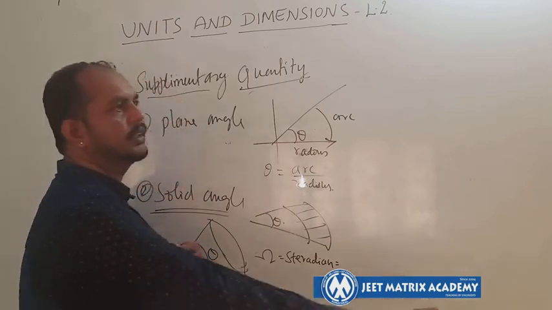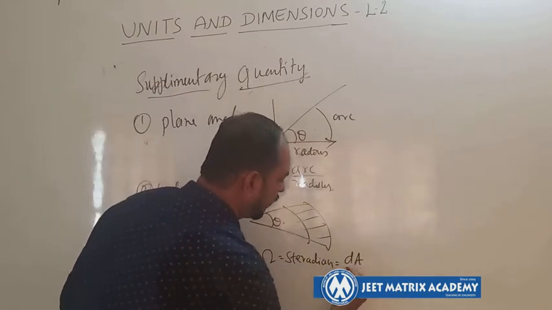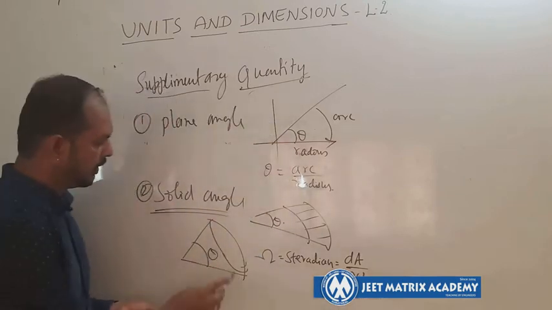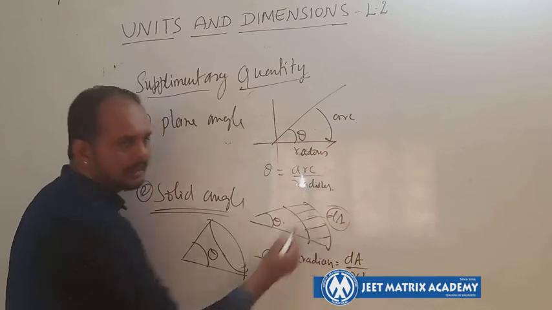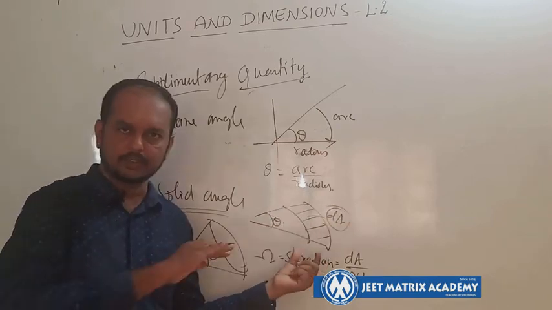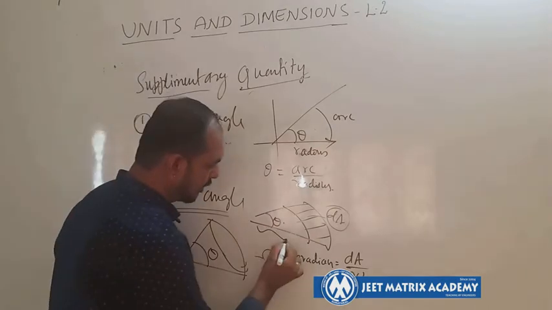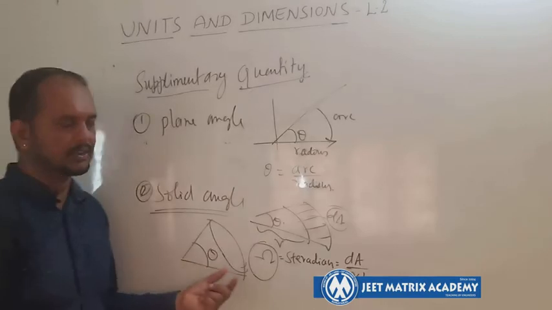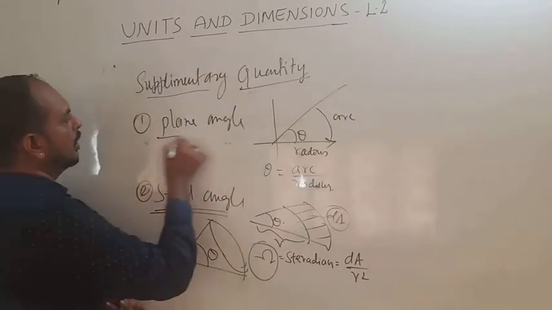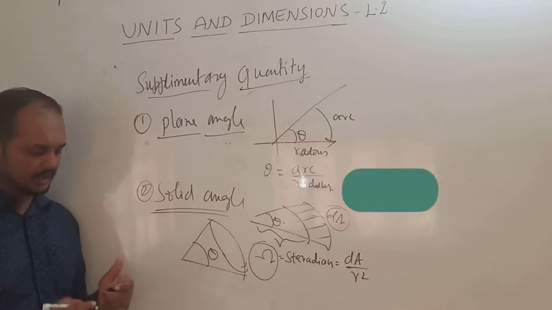It is defined in steradian, as dA by r square, where dA is the surface area of the particular angle in the z direction, divided by the radius squared. So these are the two supplementary quantities, and they are dimensionless.